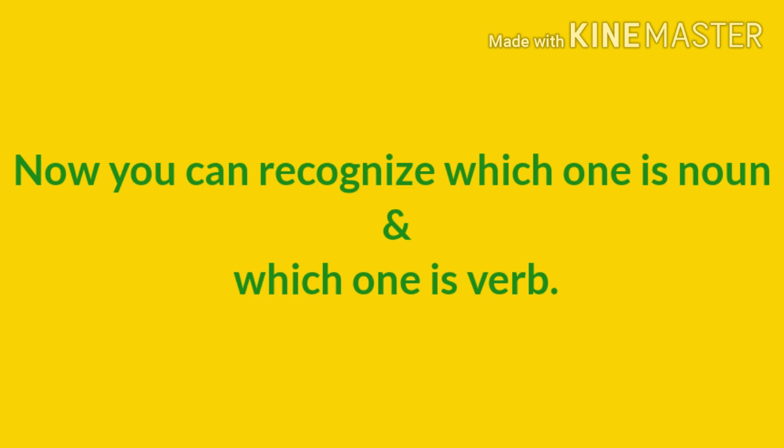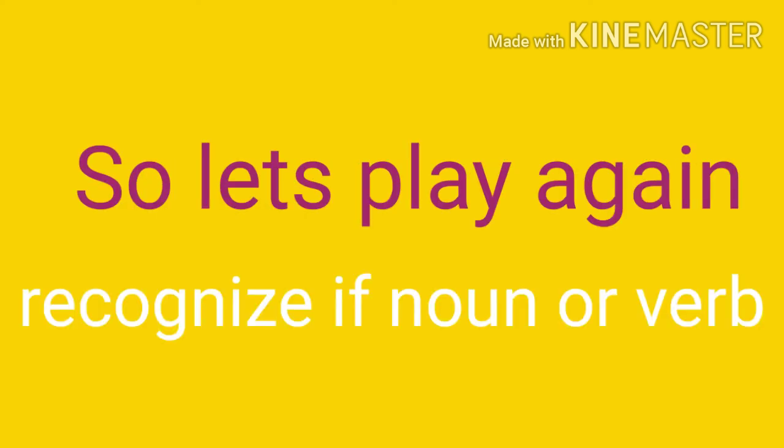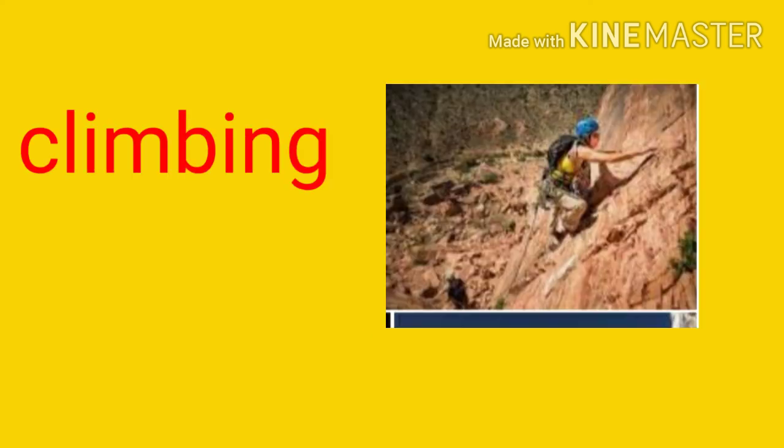Let's play the game again. And this time you have to recognize which one is a noun and which one is a verb. You have to say whether it is a noun or a verb. Okay? No need to show the action. Let's start again. Climbing.